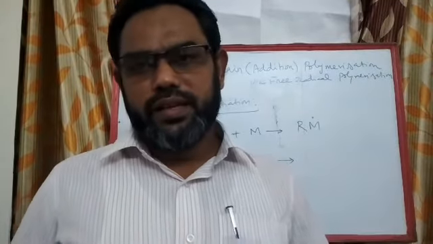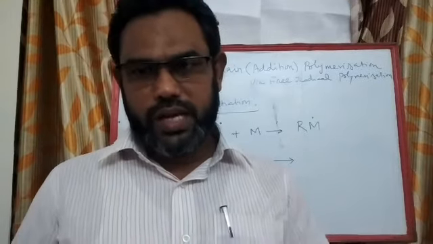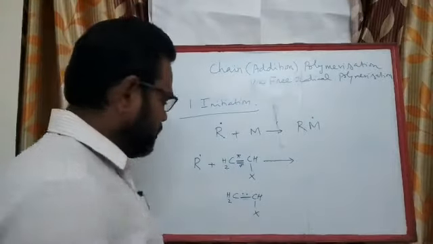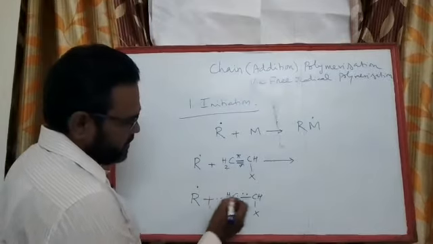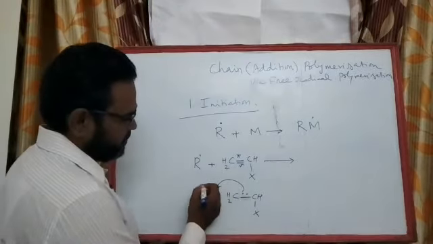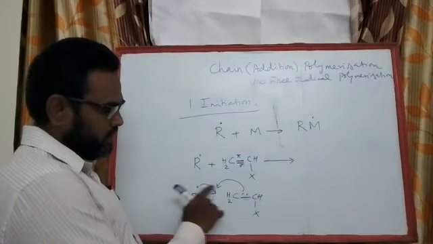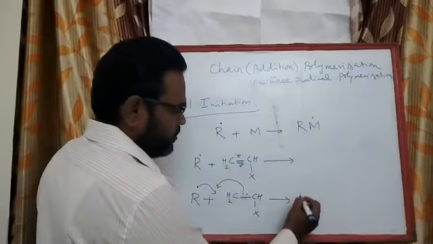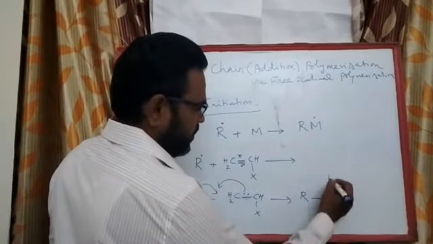But it is very difficult to show diffused clouds. So the most accepted practice is by putting the 2 dots. Okay. So this radical R takes away one electron, and this lone electron and this lone electron combine to give you a neutral RCH2.